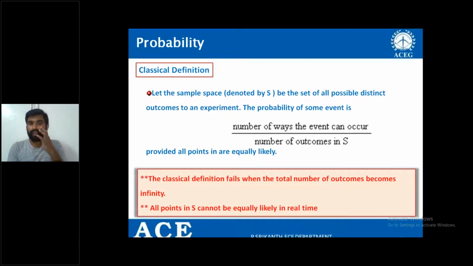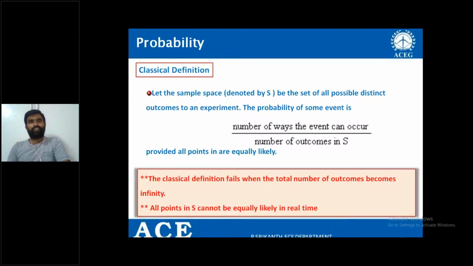The limitations are that the classical definition fails when the total number of outcomes becomes infinity. That is, if the denominator is infinity, the probability is undefined or always equal to 0. At the same time, all the points cannot be equally likely in real time.